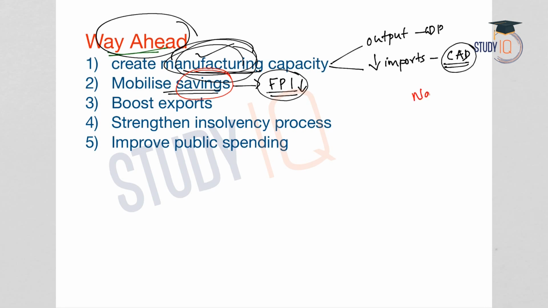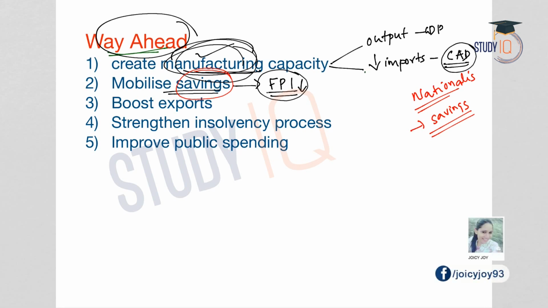Remember, one main objective of nationalization of Indian banks was to mobilize savings, and it was fruitful also. So now the government and the RBI will have to step in order to increase the rate of domestic savings in the economy. The government will also have to focus on boosting the exports of the Indian economy. This is the only long-term and sustainable solution to contain the current account deficit. So exports should also be given focus, and for that it is important to create manufacturing capacity within the economy.